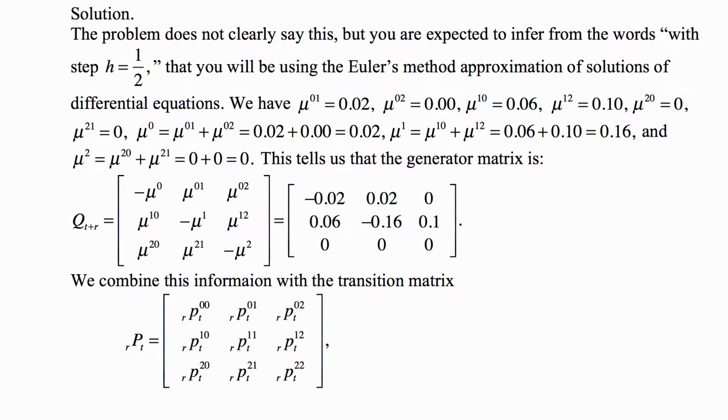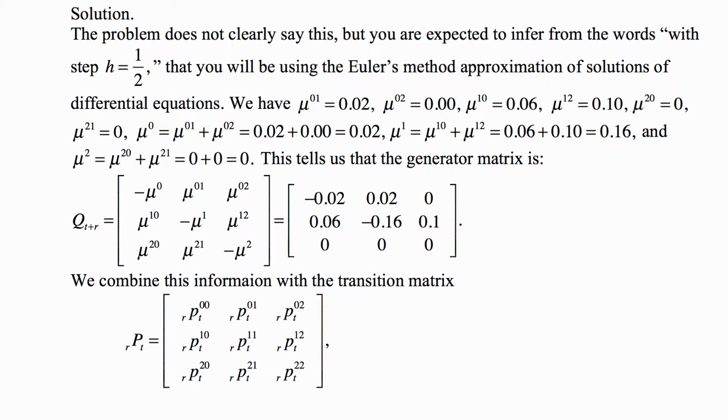So, okay, now you know that you will be using this Euler's method approximation. And we are given the forces. When we are not given the specific values, they're 0. For example, we know that mu 0,2 is 0 because you can't go from 0 to 2. You have to be first in bankruptcy to be liquidated.